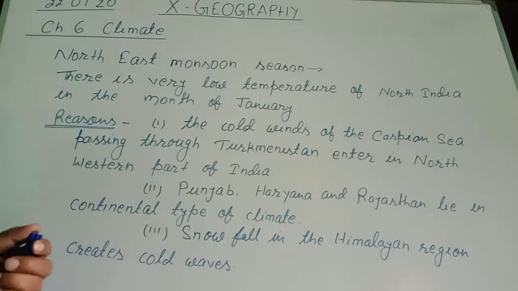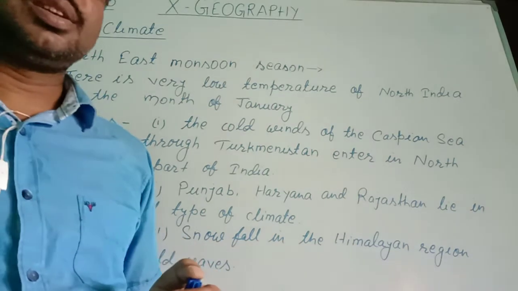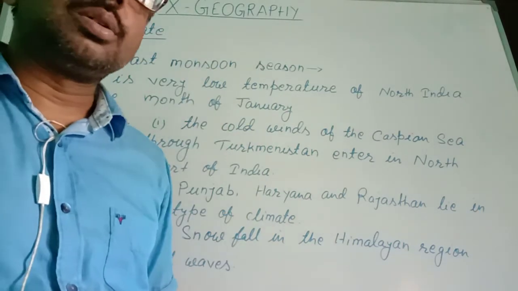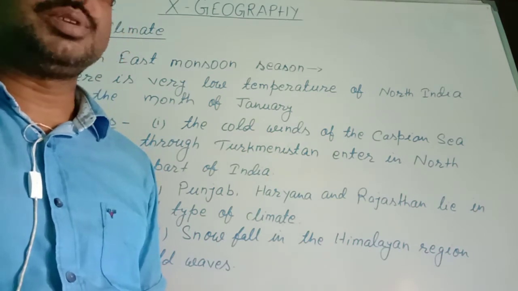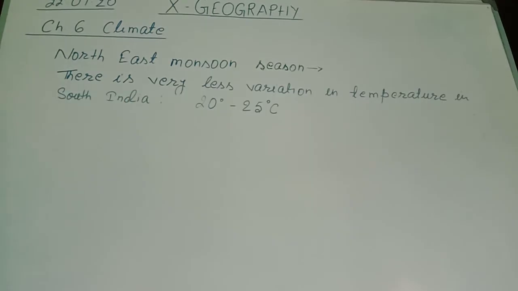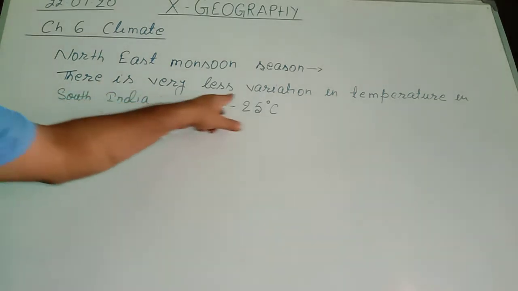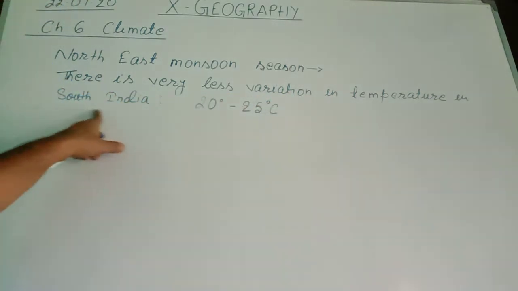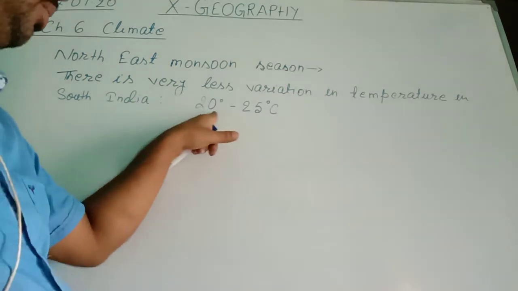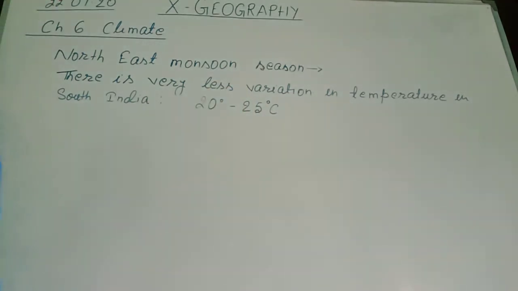Now, the topic of our further discussion is, we do not find the temperature variation in South India. What is the reason behind it? Let us see. So we come to our next topic. There is very less variation in temperature in South India. This is the average temperature of South India, 20 to 25 degrees Celsius.